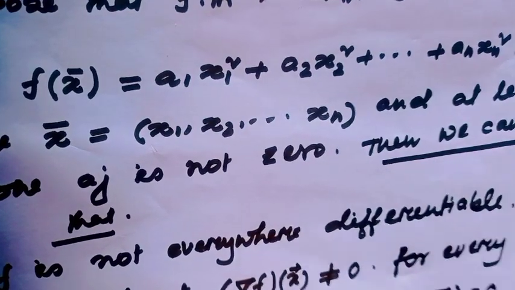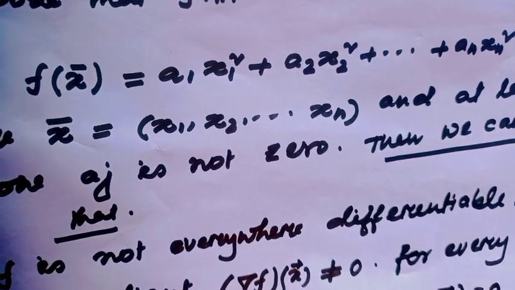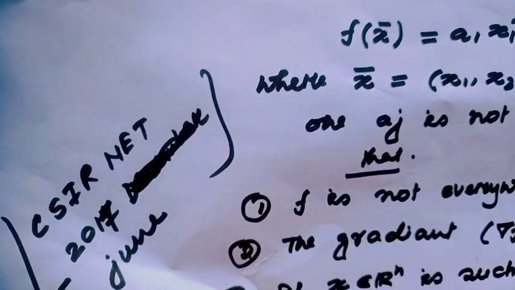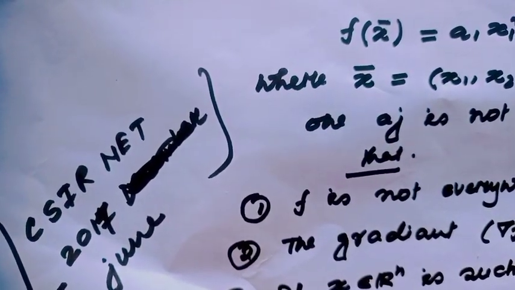Now I will see one question about this idea which had come in CSIR NET June 2017.